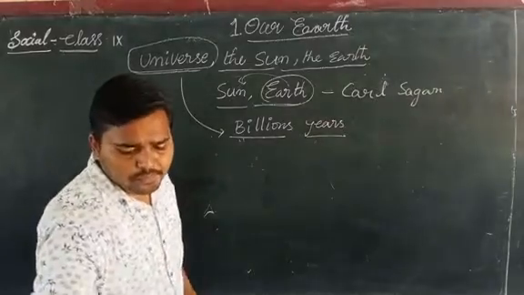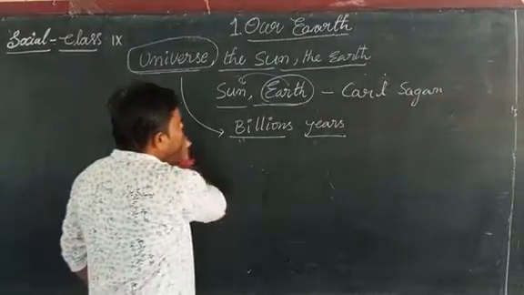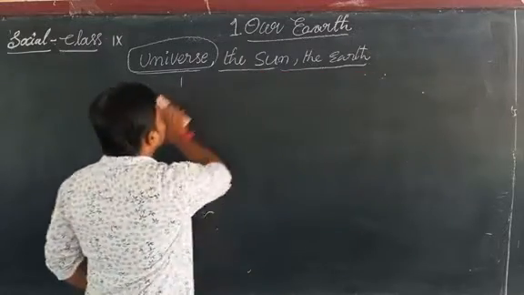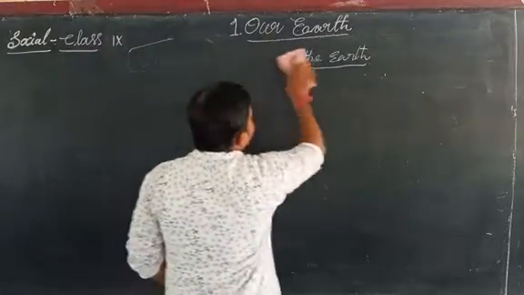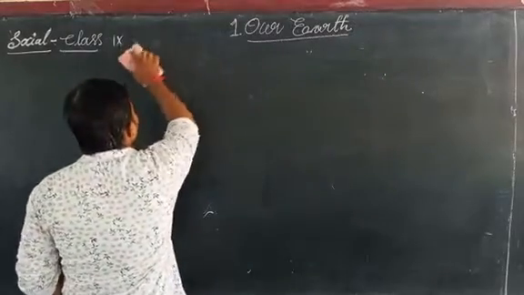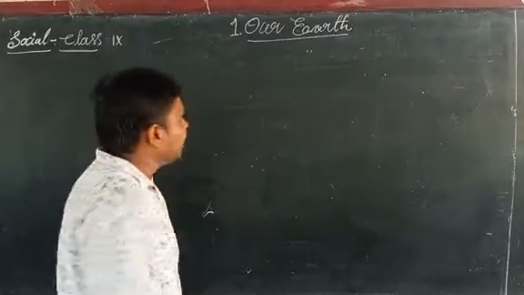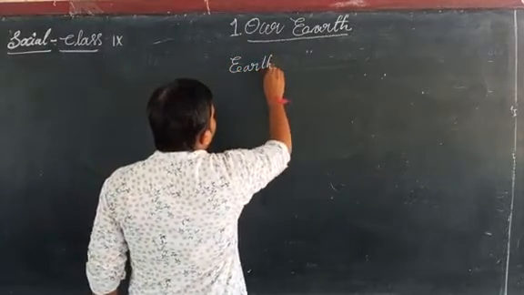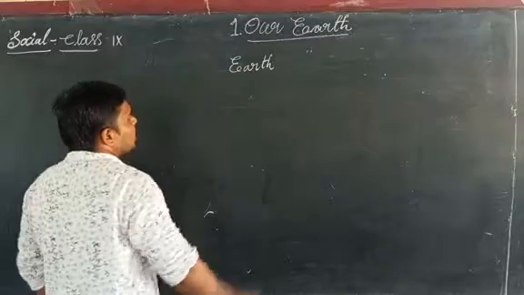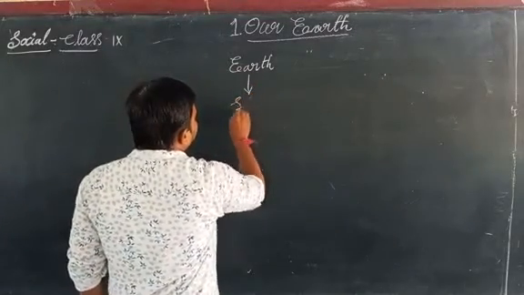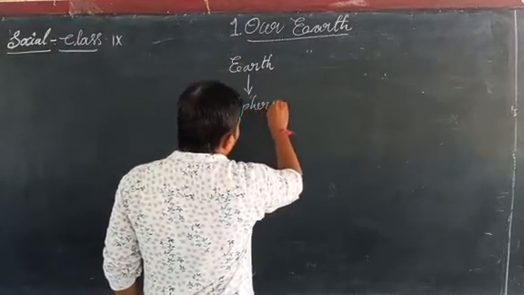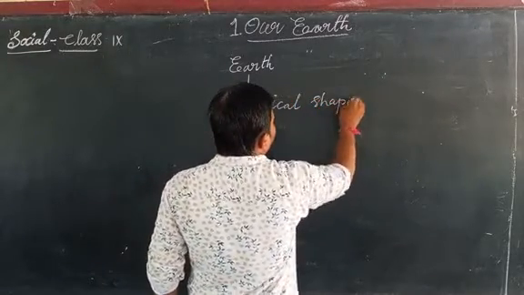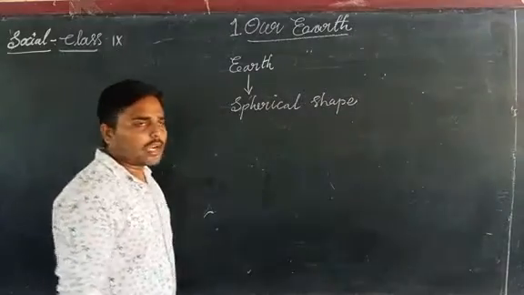Now coming to how day and night are formed on the earth. Before knowing about that, what is the shape of our earth? The shape of earth is spherical. Our earth rotates and revolves around the sun.